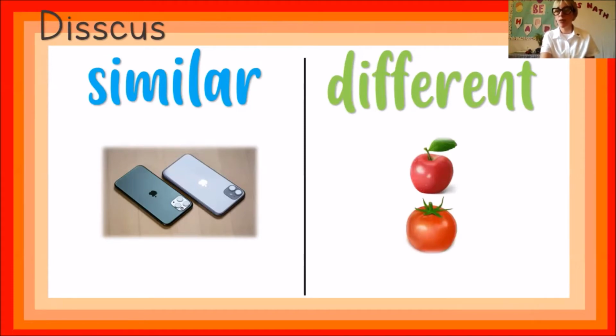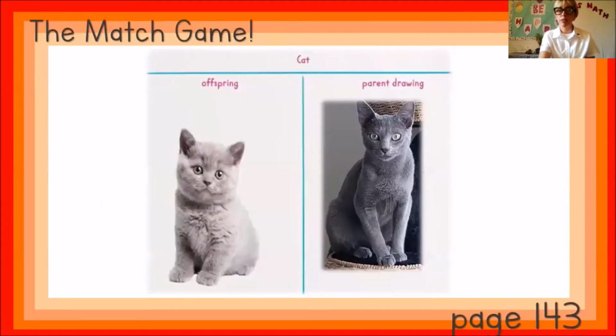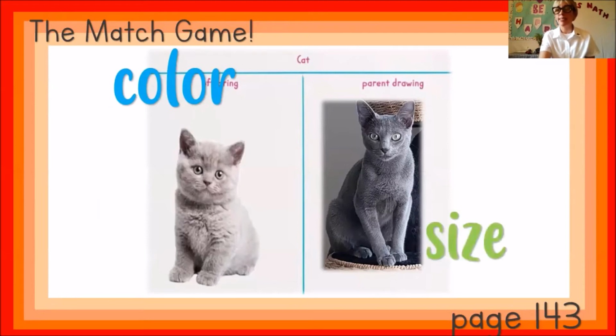Now, let's look at what different means. Different means that they don't have anything in common. Over there, we have a tomato and an apple. They are very different. The tomato is soft. The apple is hard. Okay, so let's go back to the animals and look at the differences and their similarities. They have similar color, but the size is different. The kitten is small and the cat is big.